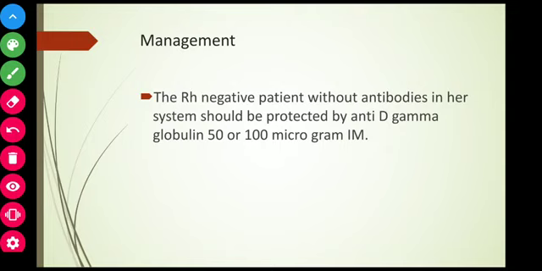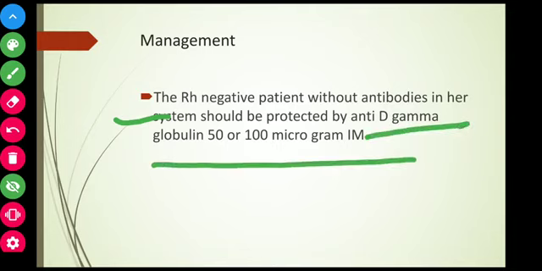Next we will see management. So here all the conceptual material has come out, expelled out in complete miscarriage. Especially an Rh negative patient without antibodies in her system should be protected by anti-D gamma globulin, that is 50 to 100 microgram intramuscularly. In early or late miscarriage, it can be given within 72 hours.